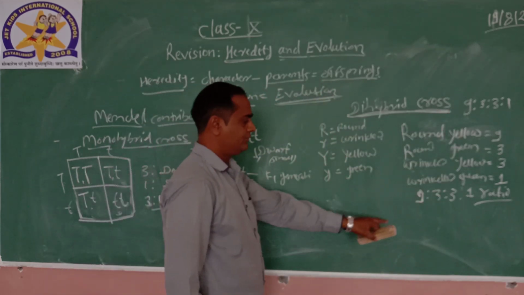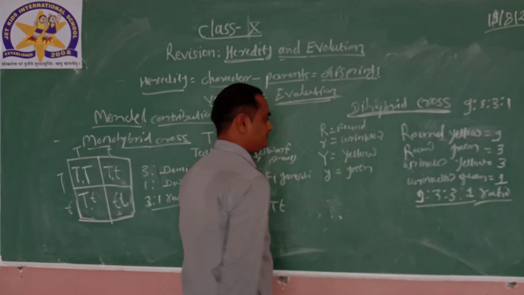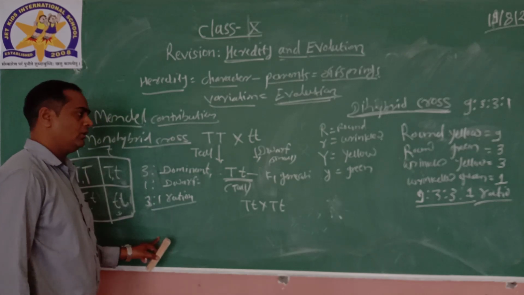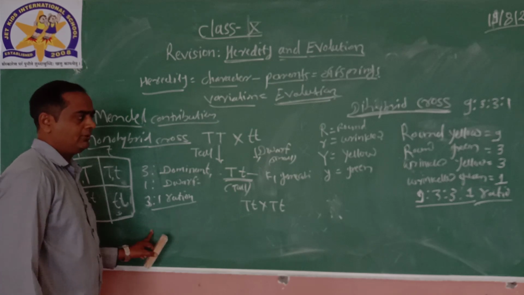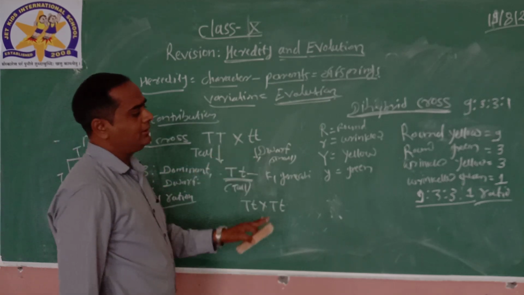The ratio was 9:3:3:1. So these are the two different crosses done by Mendel, the monohybrid cross and the dihybrid cross, and this is the contribution of Mendel.